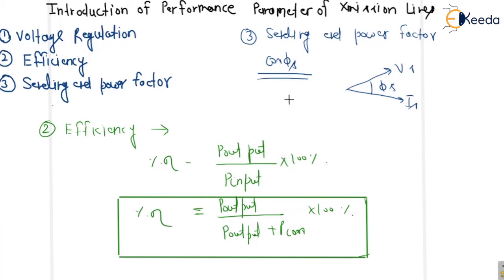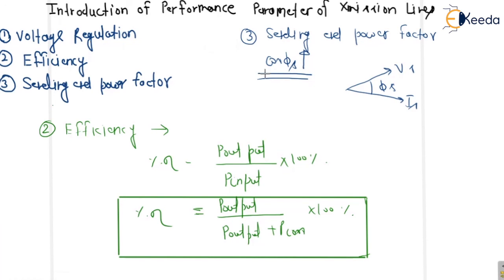We know that this cos phi s should be high; the generator power factor should be high also. We discussed in the first lecture what the power factor is all about. So this is about the sending end power factor.